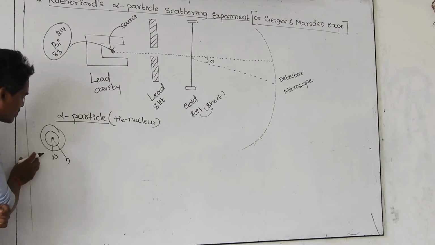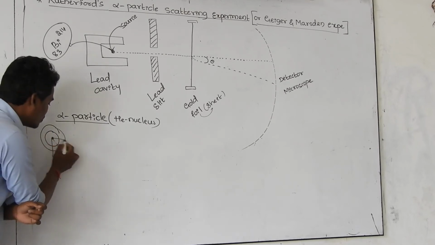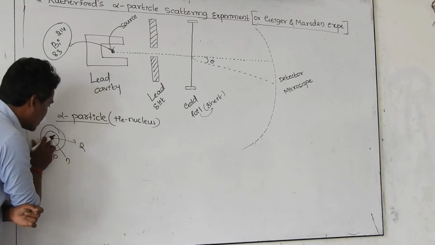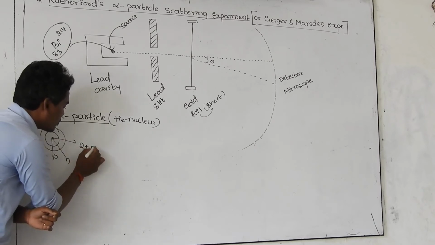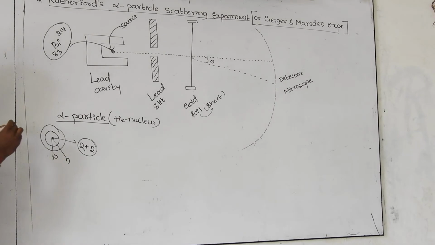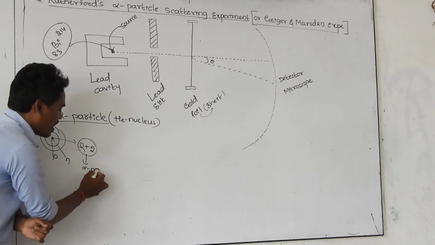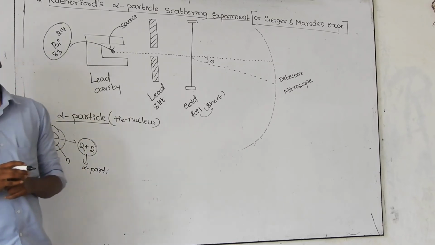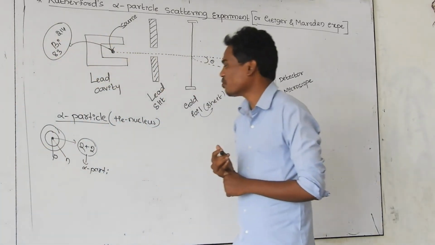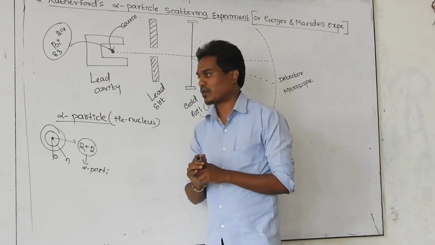If you take out 2 protons and 2 neutrons from the nucleus, this particle together is called an alpha particle. An alpha particle is 2 protons plus 2 neutrons together.